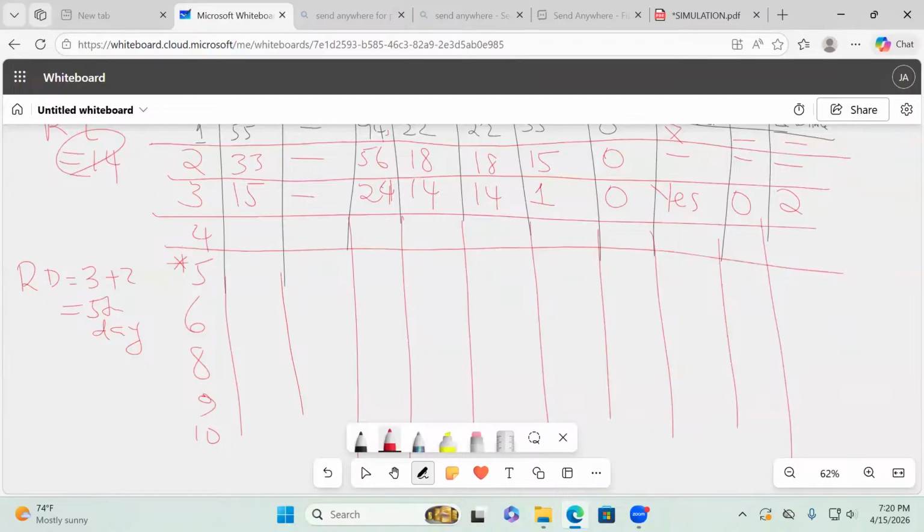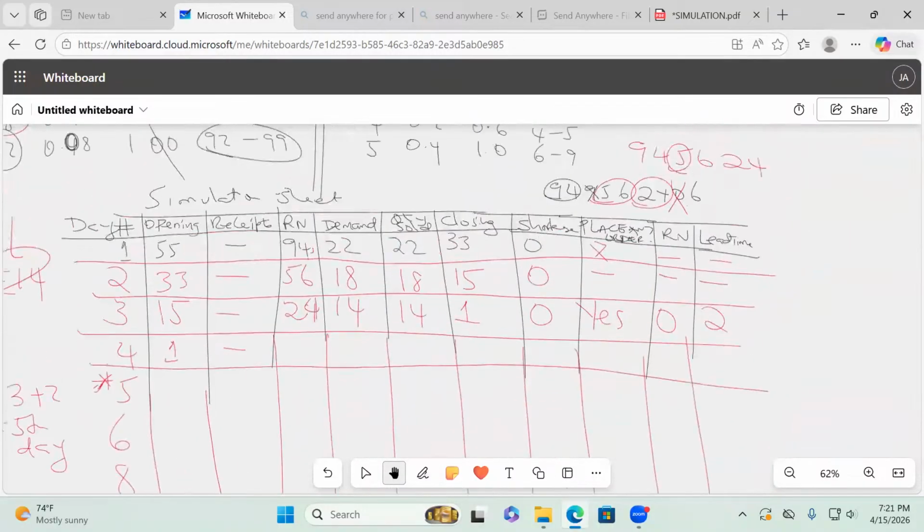So, ladies and gentlemen, opening stock. Opening stock is 1, isn't it? Are we going to receive anything? No. We're not receiving anything here because the date of receiving this good has been marked with an asterisk here. There's an asterisk 5 there. So please give me the next random number. Great. Let's see whether they will get the random number.